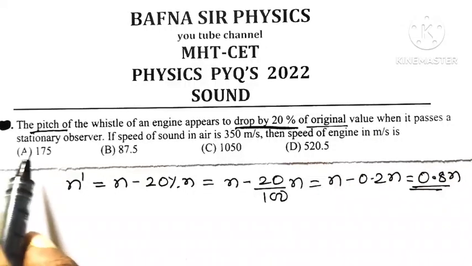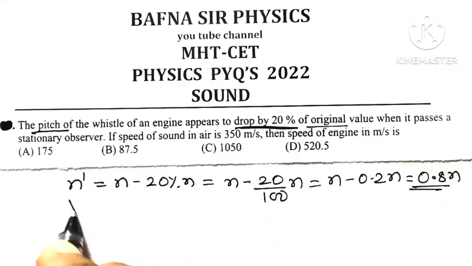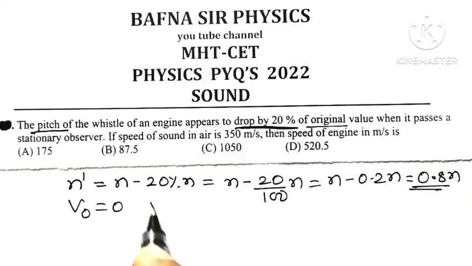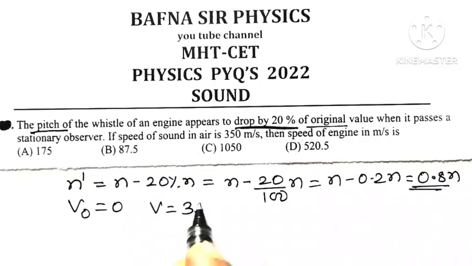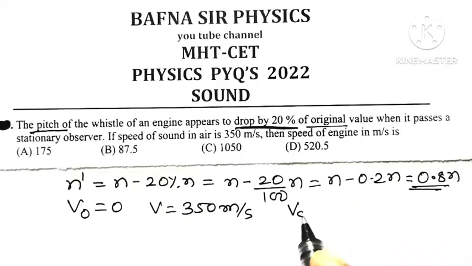Now, when it passes, the observer is stationary, meaning VO is 0, the speed of the observer is 0. If the speed of sound in air V is equal to 350 meters per second, then the speed of the engine, meaning the speed of the source, is what we have to find.